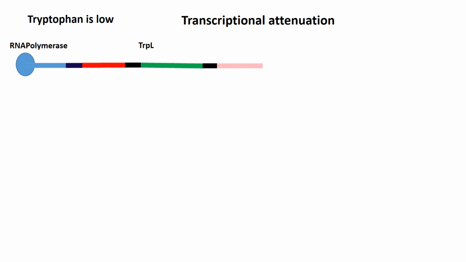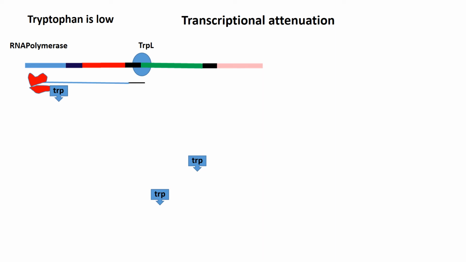The trpL gene, when it is being transcribed by RNA polymerase, giving rise to the mRNA, the ribosomes go and bind to the nascent mRNA. As this is a prokaryote and as coupling takes place, the ribosome binds to the nascent mRNA. And it stalls on the mRNA because it is waiting for the tRNA of the tryptophan to bind to the two codons that are present on the leader sequence.